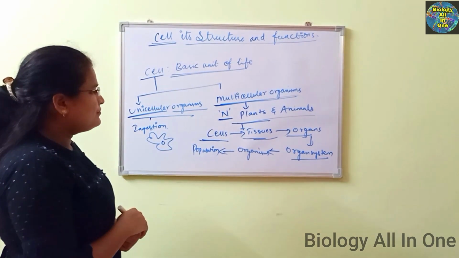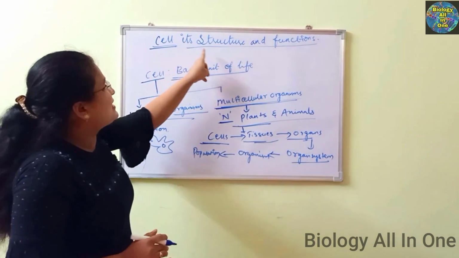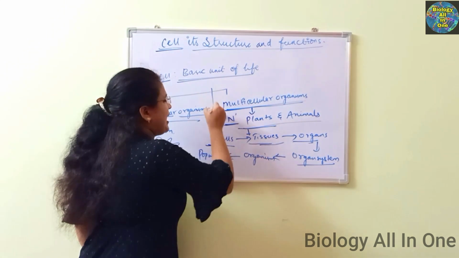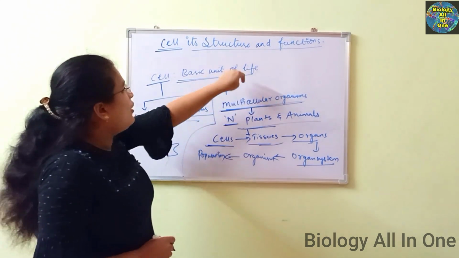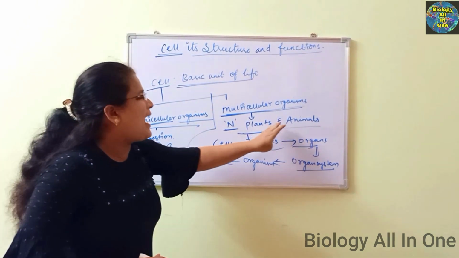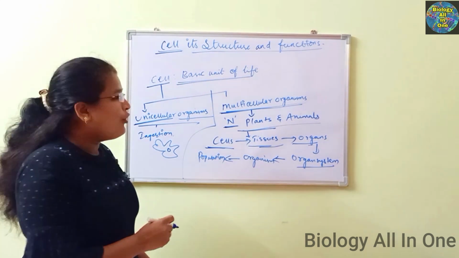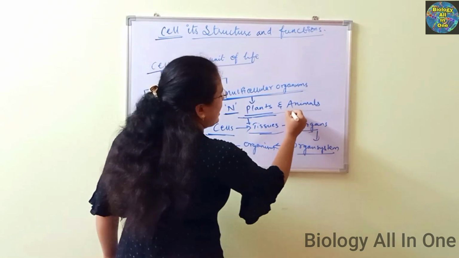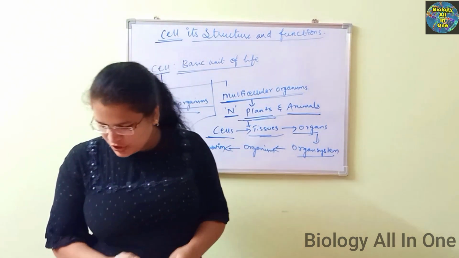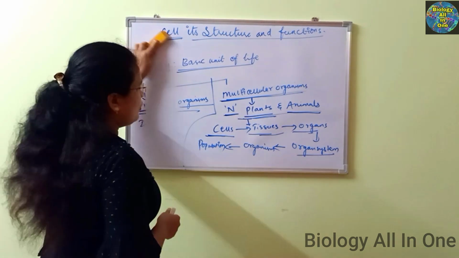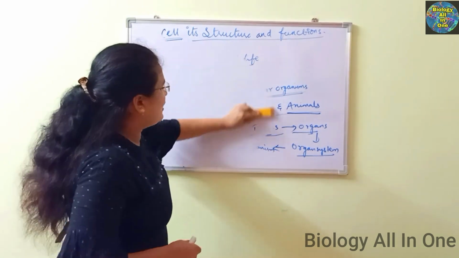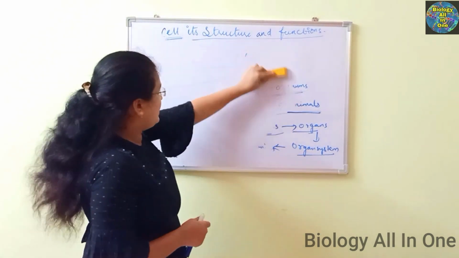My dears, we are going to see the cell, its structure and functions. Unicellular organisms do not contain different kinds of structures. While coming to the multicellular organisms, like plants and animals, in this class we are learning about the plant cell as well as the animal cell in a very clear manner. So let us see what the plant cell is and what the animal cell is, and how they differ from each other.